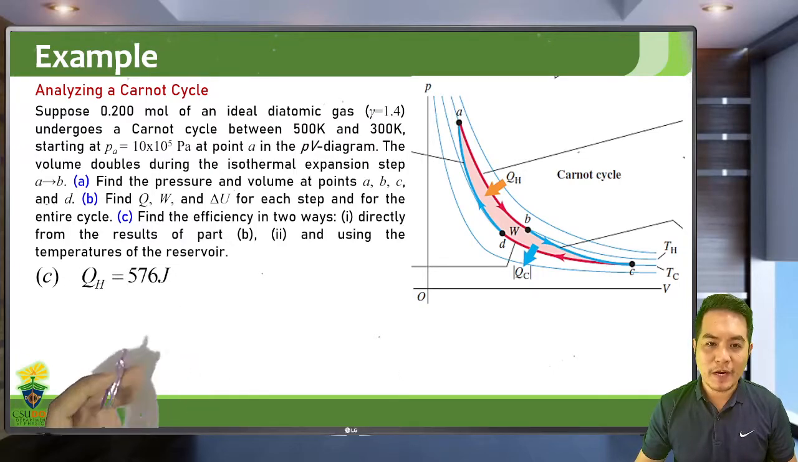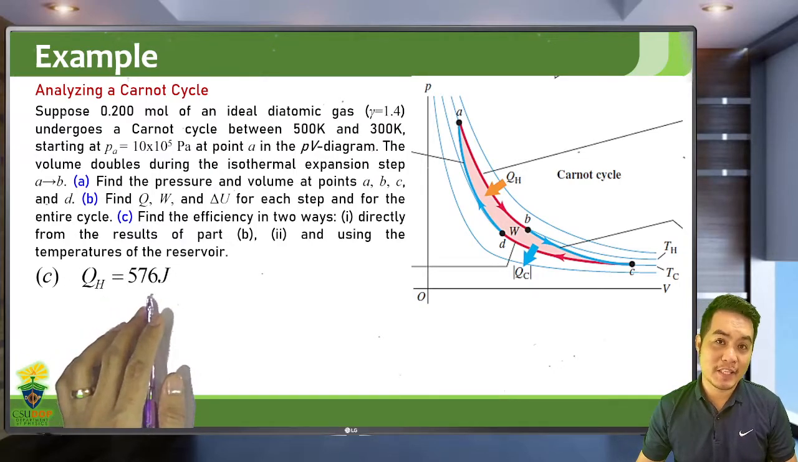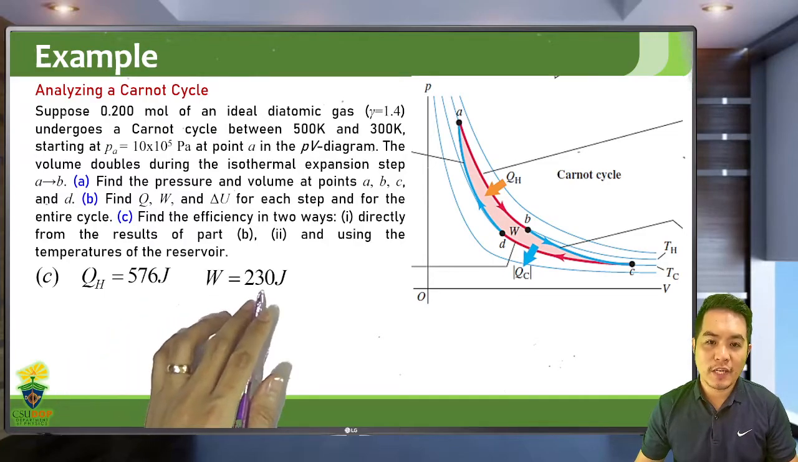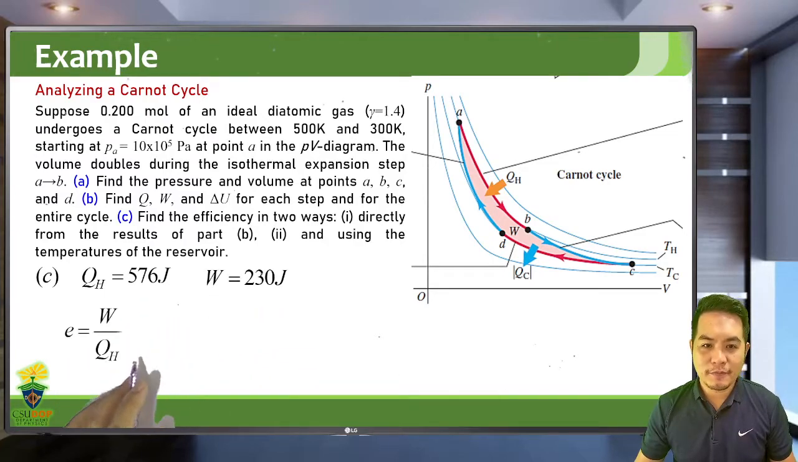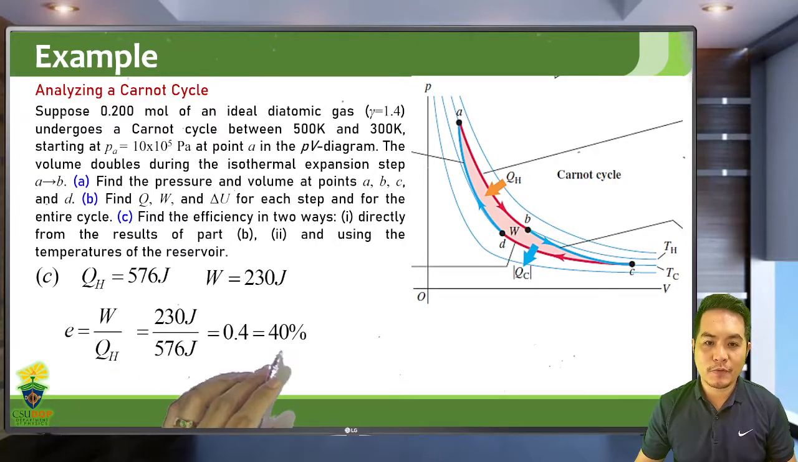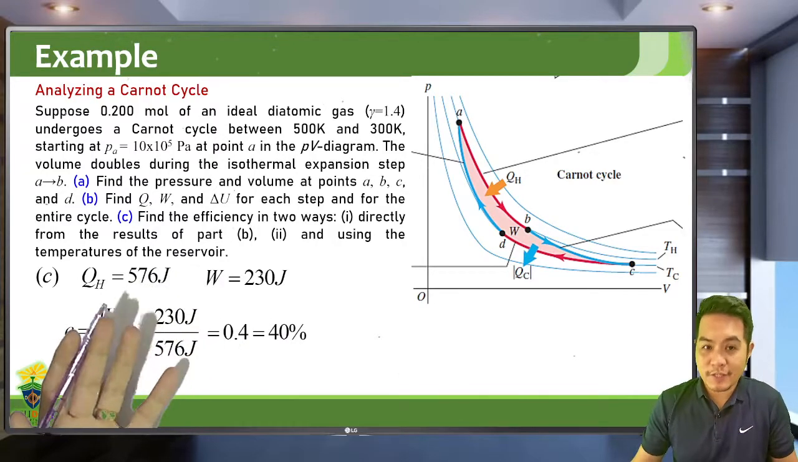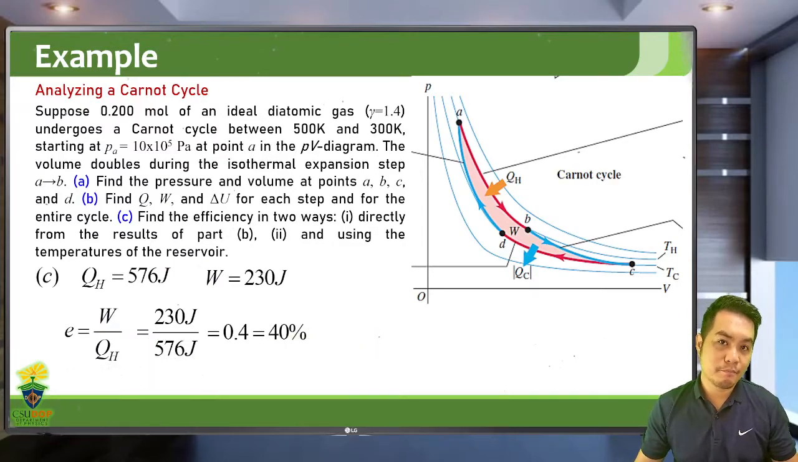Okay, using part B, we found out that QH is 576 joules and the work is 230 joules. Therefore, the efficiency is just work output over QH heat input, and you will get an efficiency of 0.4 or 40%. So that's the first way, using the result that we have in part B.